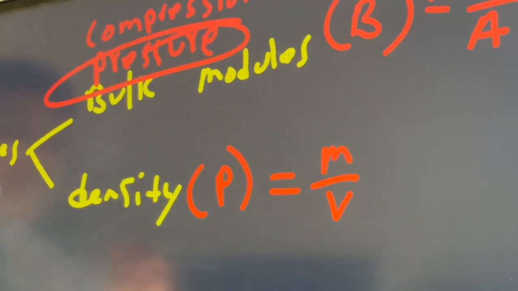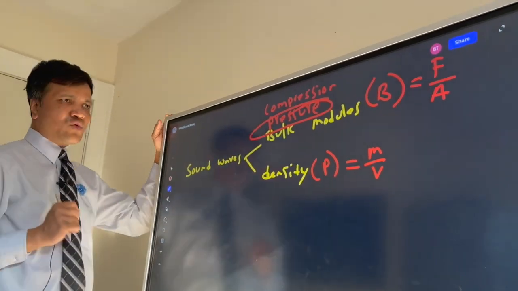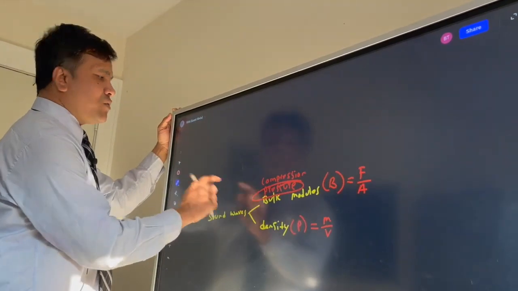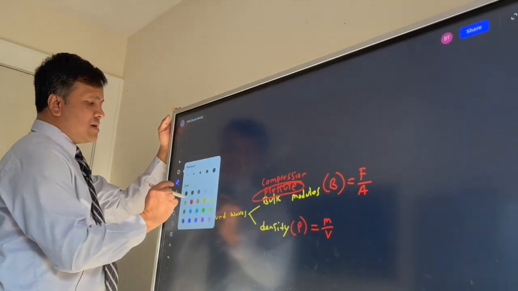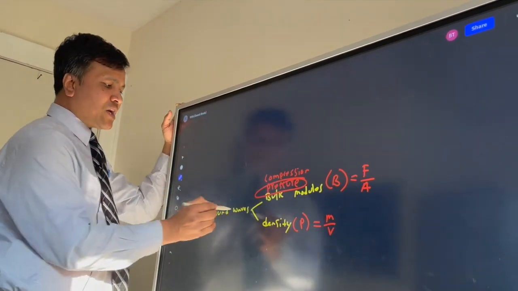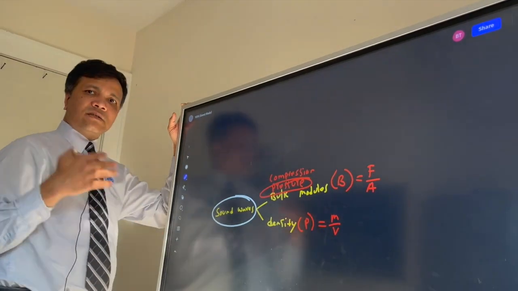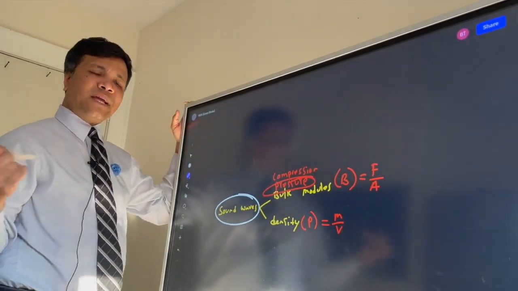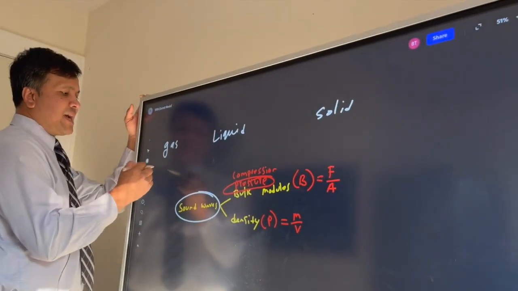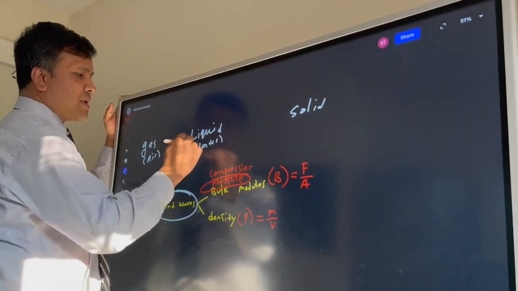All right, so let's see what contributes what when we talk about sound wave. Before that, I'm going to give you some understanding of sound wave. Sound wave needs a medium because sound wave is a mechanical wave. It needs a medium, and it moves at different speeds in different mediums. So let's check 3 media. What can be an example of gas? I think air. What could be an example of liquid? Water. What can be an example of solid?